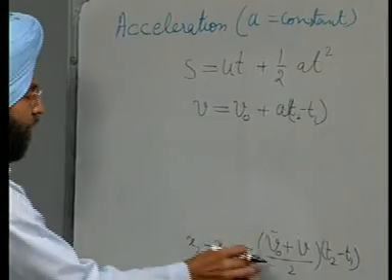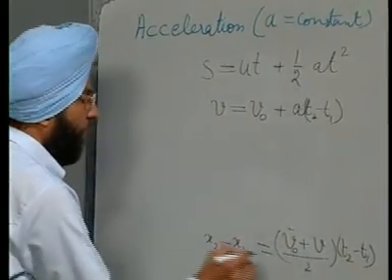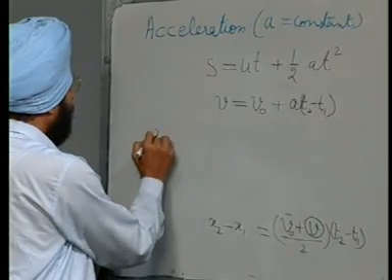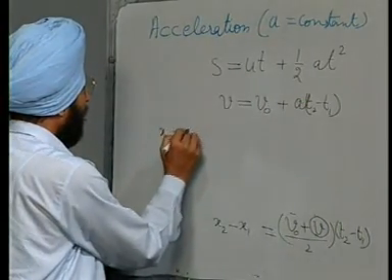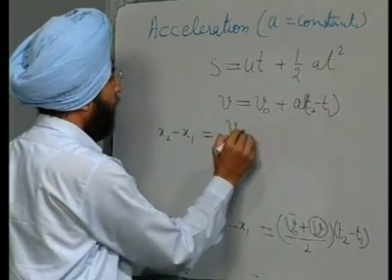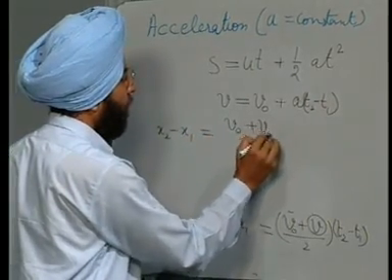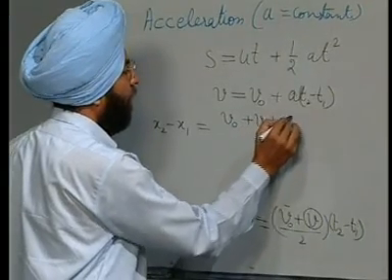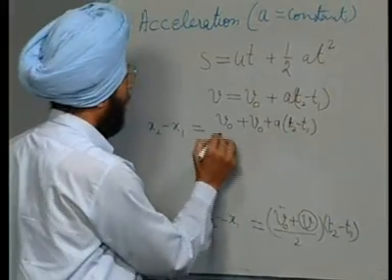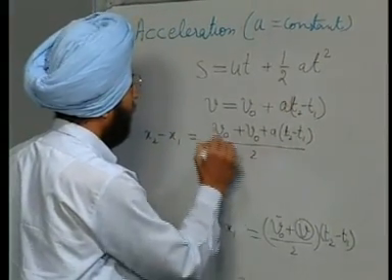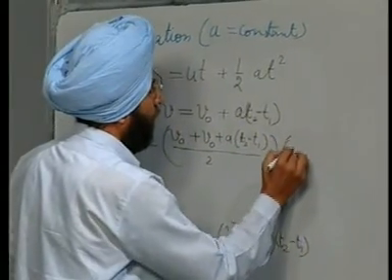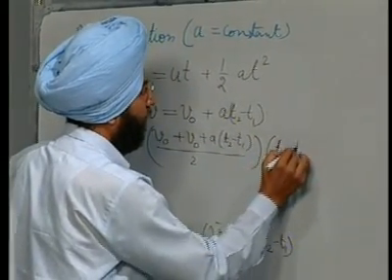So, if we substitute the value of v here, what we get is x 2 minus x 1 is equal to v 0 plus v 0 plus a t 2 minus t 1 over 2 into t 2 minus t 1.